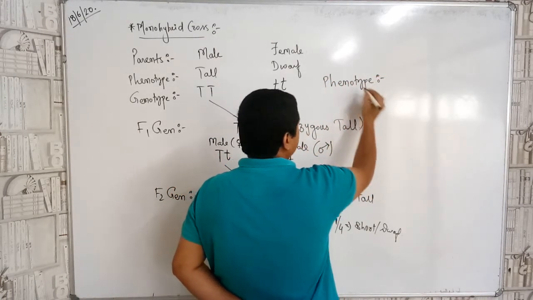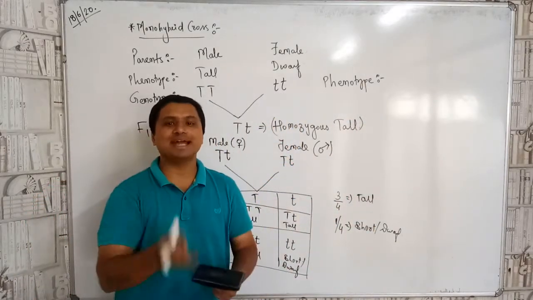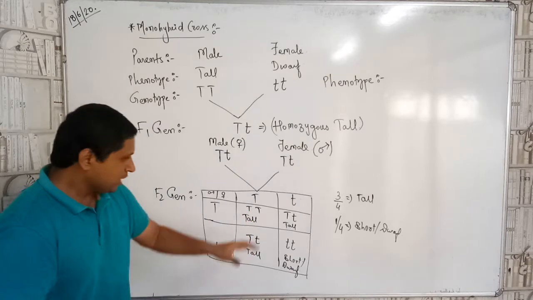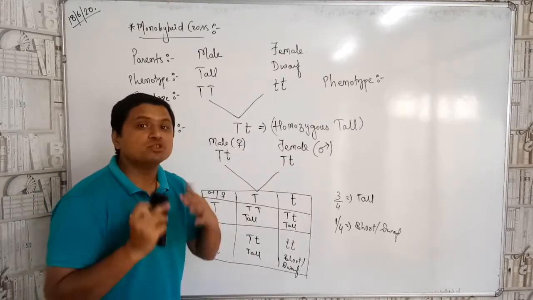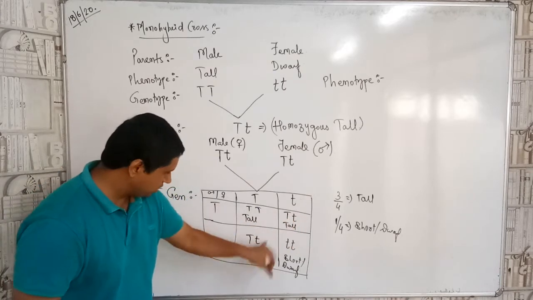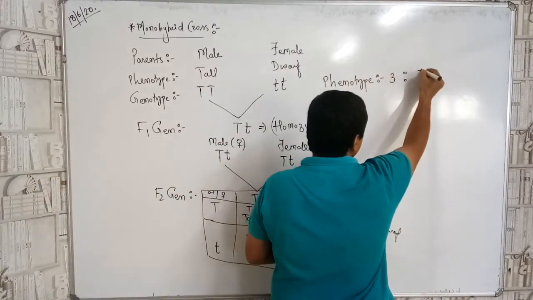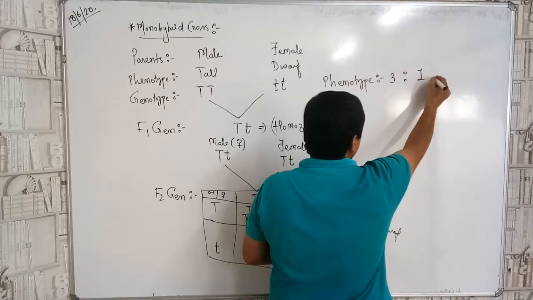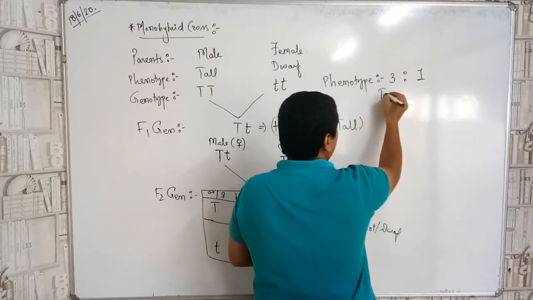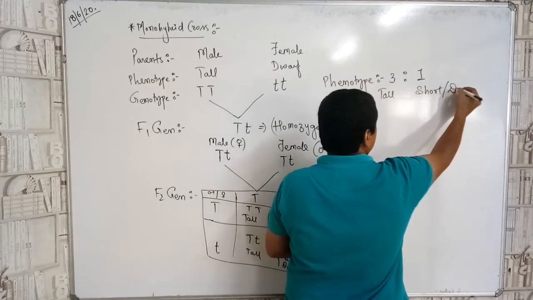and the genotype. Now phenotype means observable morphological characteristics, meaning what I can see is what I have to write, that is, how many of these are tall, children? 1, 2, 3, that is 3:1. So that will be tall and the one will be short, or we can say dwarf.